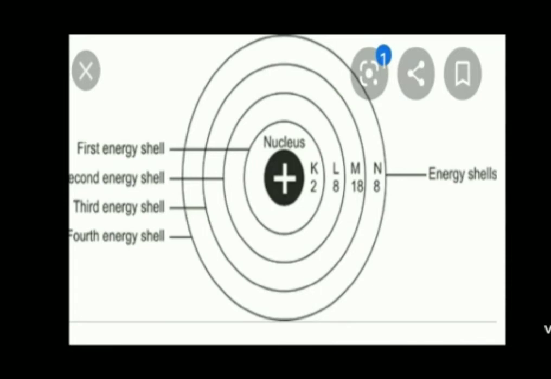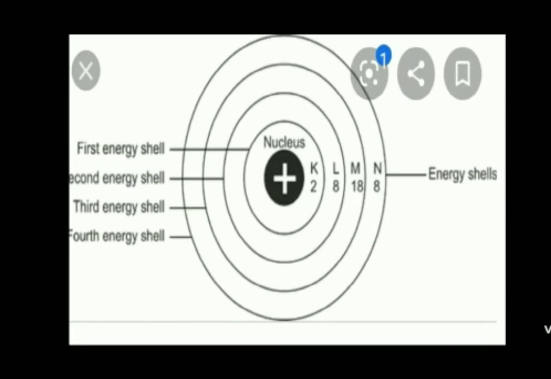In L only 8 electrons. In M shell only 18 electrons. And in N shell 32 electrons. So this is the capacity. It can accommodate in the shells K, L, M, N 2, 8, 18 and 32 electrons respectively. So this is the maximum capacity of those shells.